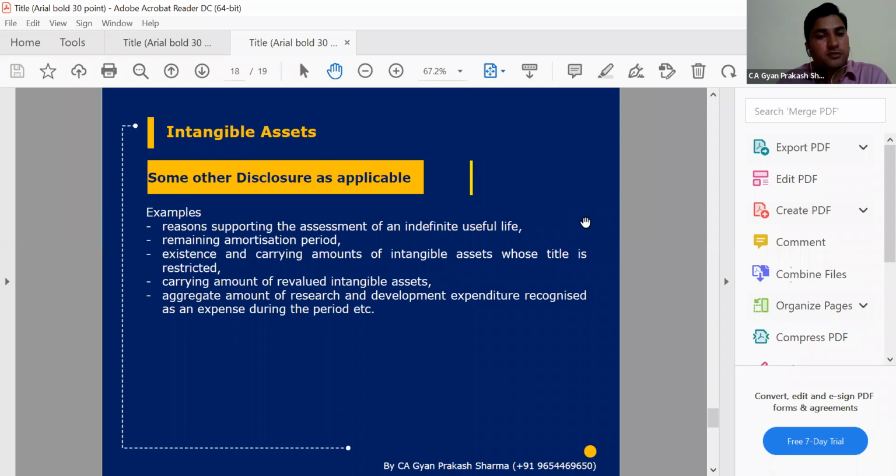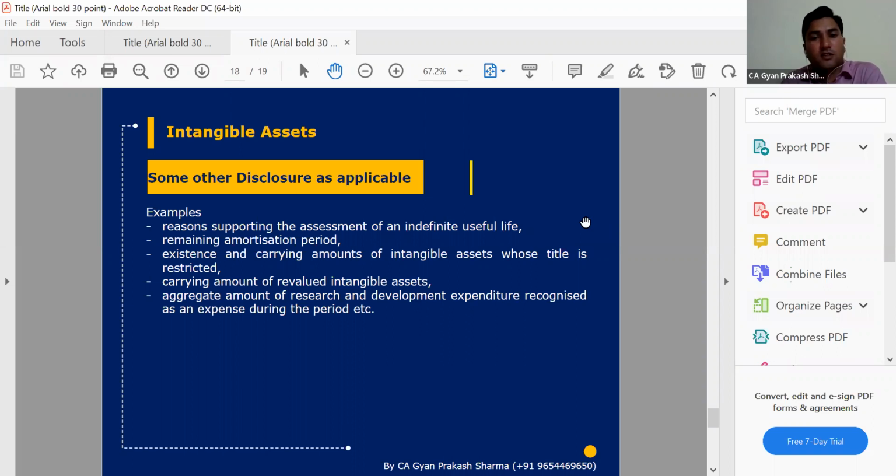Any remaining amortization period we can easily identify, if we have given some life, then definitely we can identify it based on the additions and the life. And also the existence and carrying amount of intangible assets with title restrictions, the title deed question. If any intangible assets were acquired from an outside person, but the registration and transfer are not done in our name, then until such time we also need to mention that the registration is not in our name.